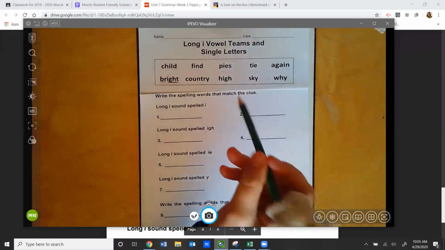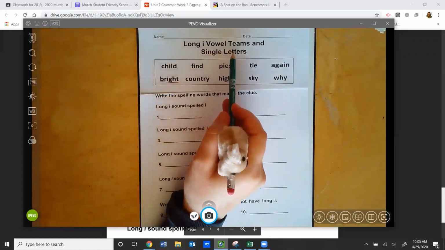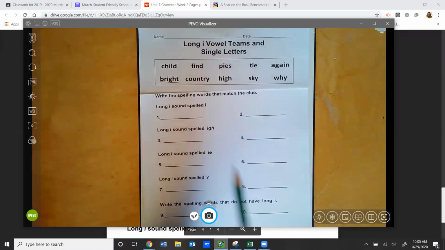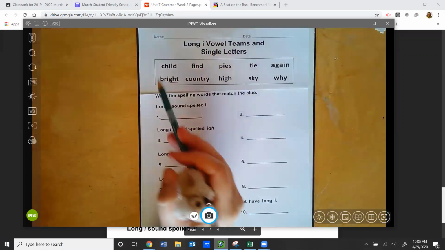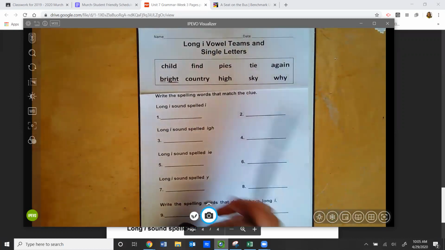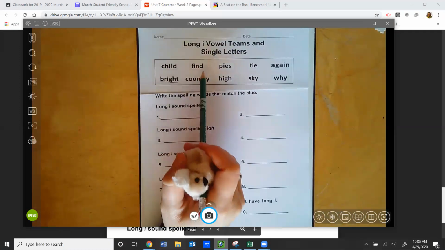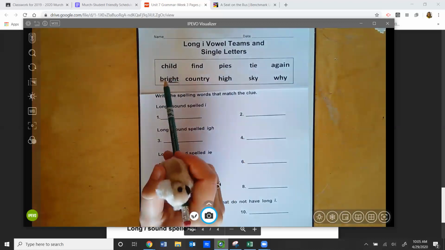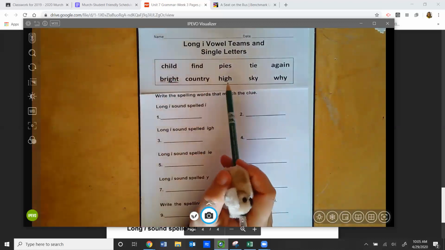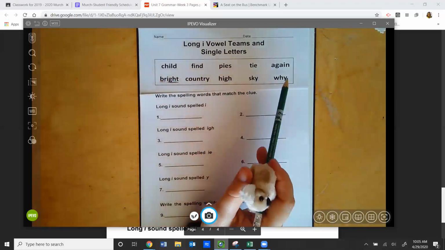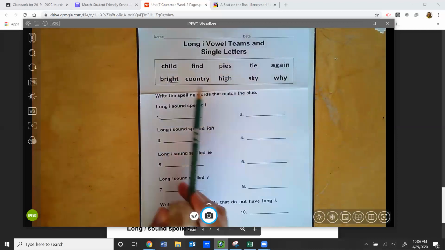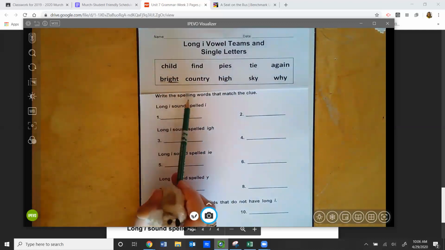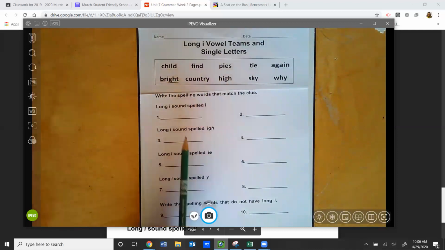So it says, long I vowel teams and single letters. So here are all of your spelling words with 2 sight words in there. Child, find, pies, tie, again, right, country, high, sky, and why. Let's take a look at the directions. Write the spelling words that match the clue.